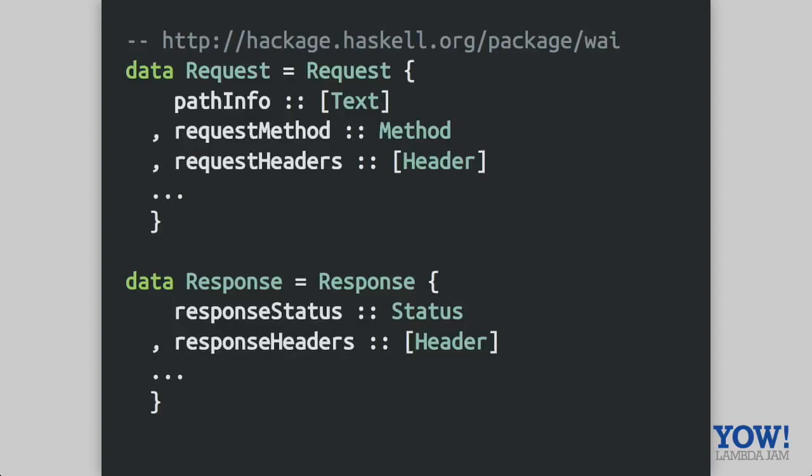So in fact, in Haskell, there's a library called WAI, which stands for Web Application Interface, which actually contains these data types. So it contains a request data type that contains things that we might care about from the HTTP request, like the URL, the HTTP method, and a list of headers. And it also contains a data type for response, which contains the status code and the list of headers. And both of these will contain a body, but I've left them off for brevity, but also because they're a little bit more interesting.